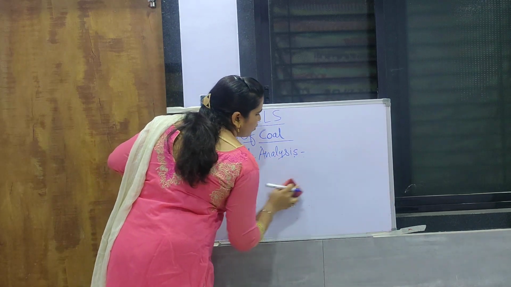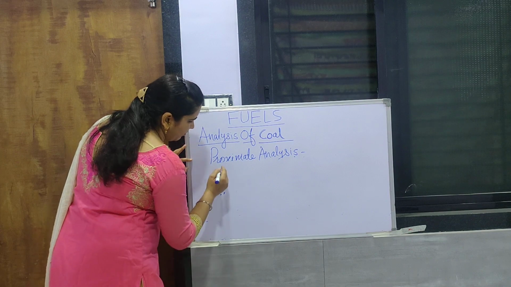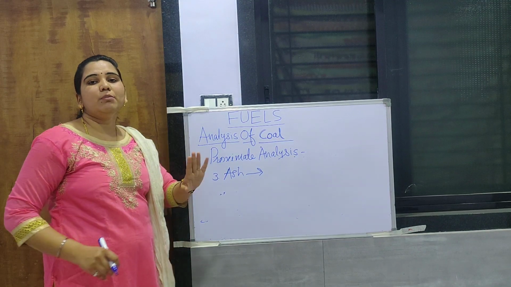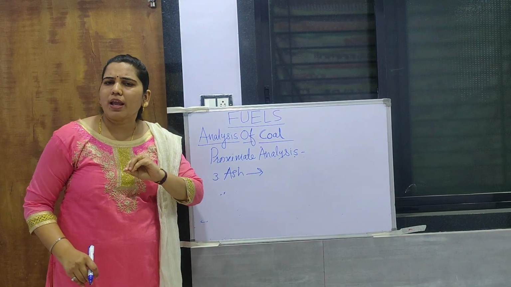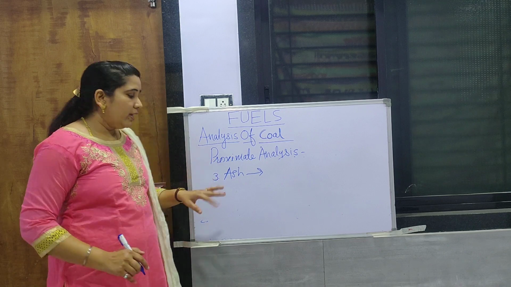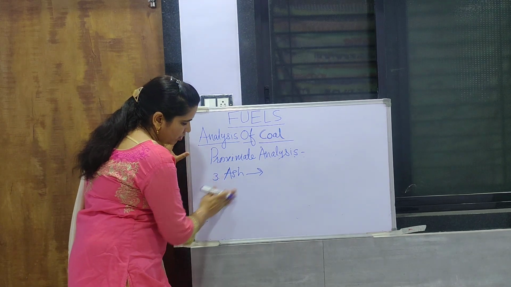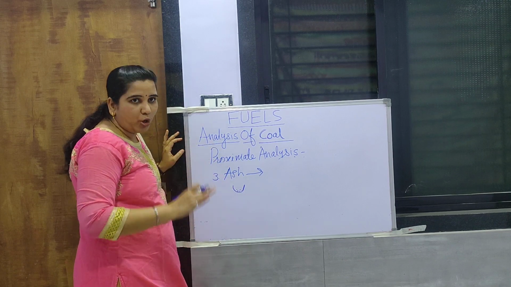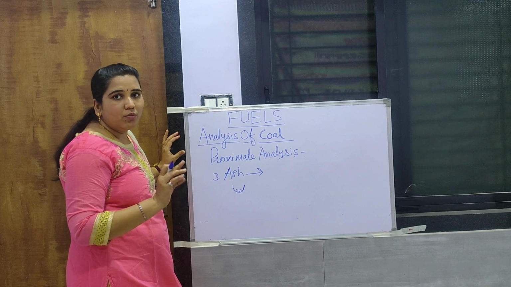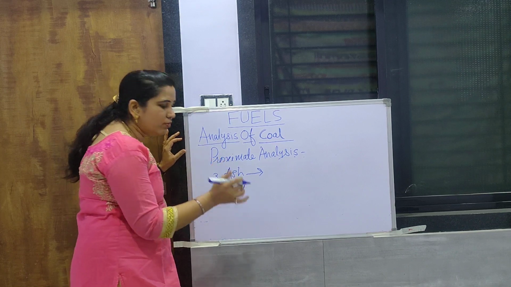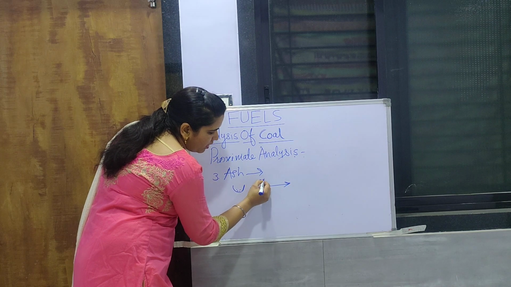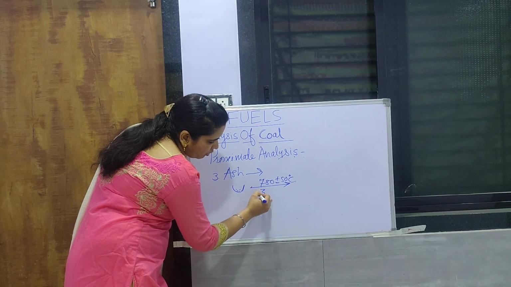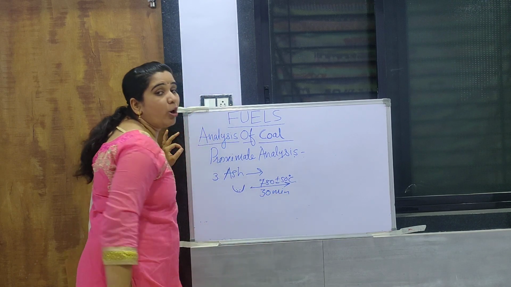Now third is the presence of ash. Now we know that ash is nothing but the byproduct of any combustible reaction. Here, we take the coal sample from which we have already removed the moisture and the volatile matter. Take that sample, again remove the lid, and place it in an oven at 750 plus or minus 50 degrees Celsius for only 30 minutes, in an oven or a muffle furnace.